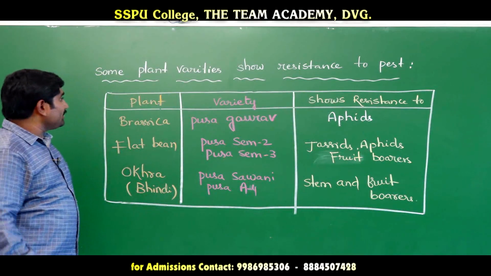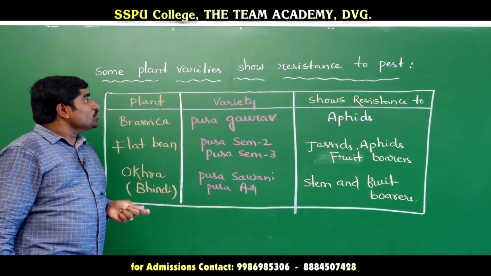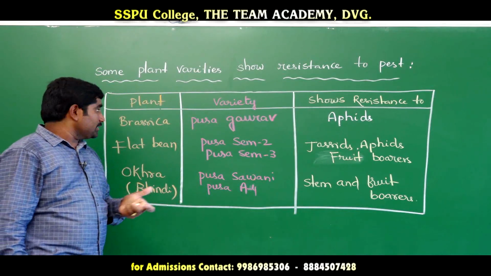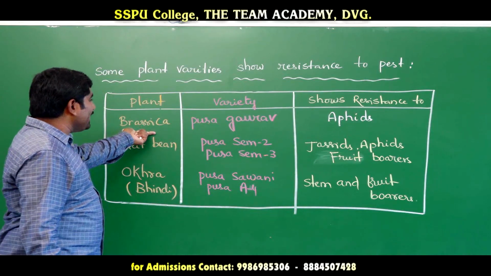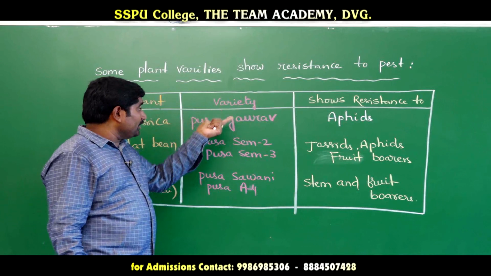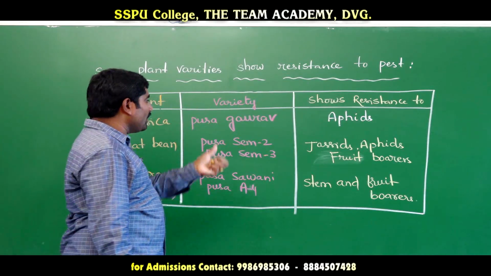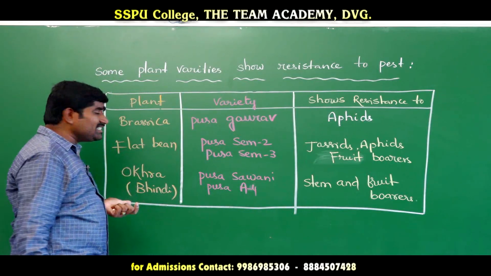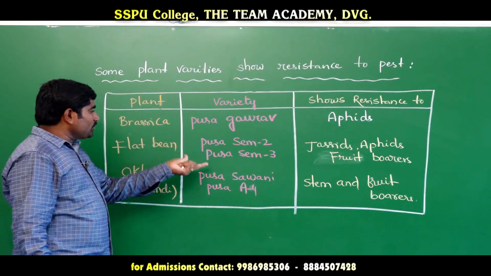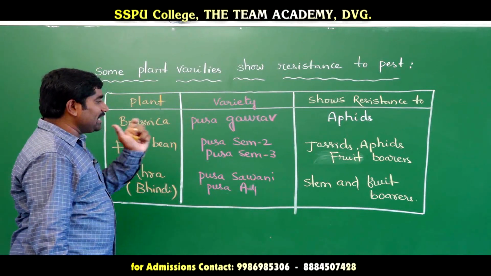So these are some of the plant varieties showing resistance to pests. The first plant is Brassica, the variety is Pusa Gaurav, and it shows resistance to aphids. Second one is flat bean, Pusa sem 2 and Pusa sem 3. It shows resistance to jassids, aphids, and fruit borers.